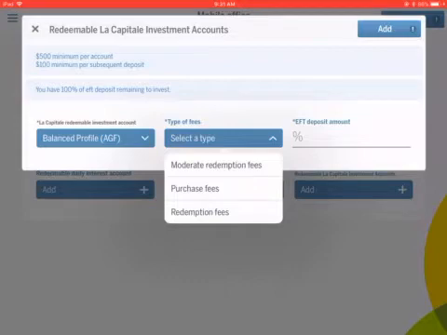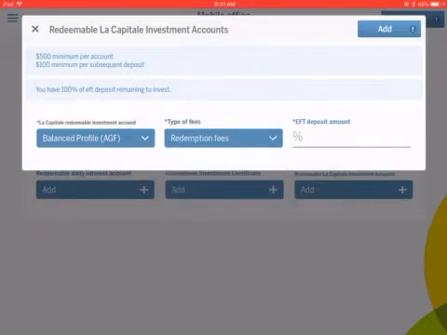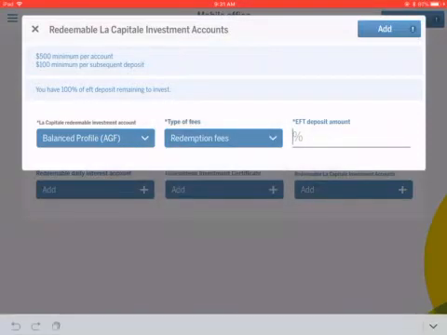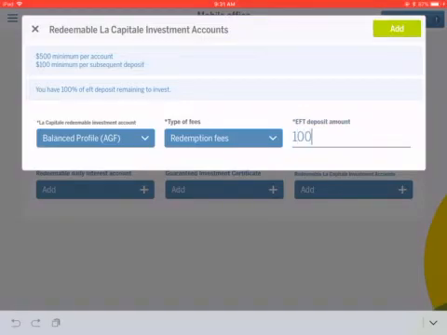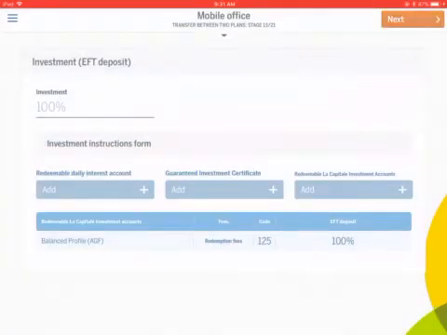Remember, if you were in a redemption fee or a back-end fund and you don't want there to be any charges, then you should keep the commission structure the same. So we'll say it's a back end at TFSA and it's staying back end. And we'll make it easy and just say that's 100% and add it.